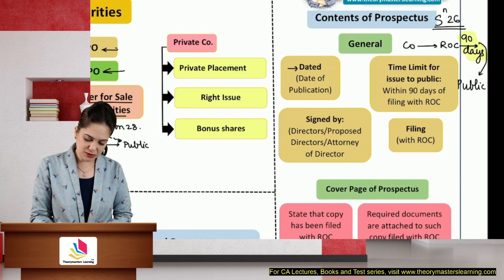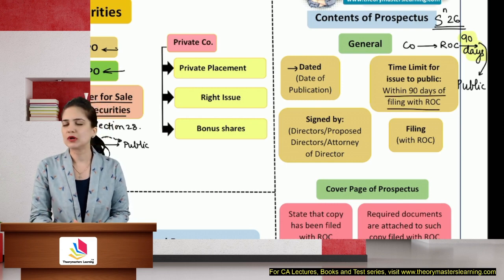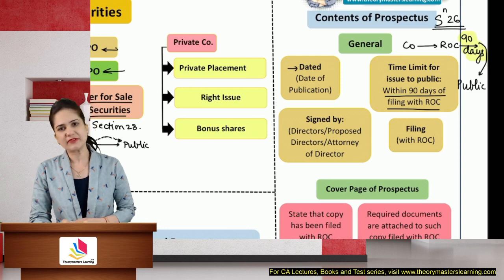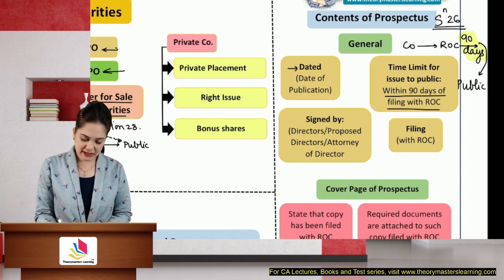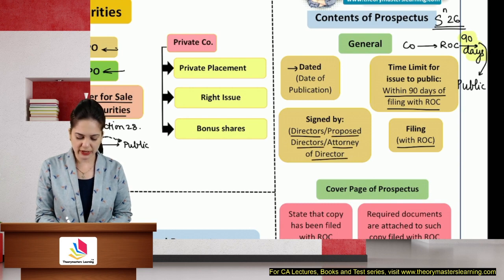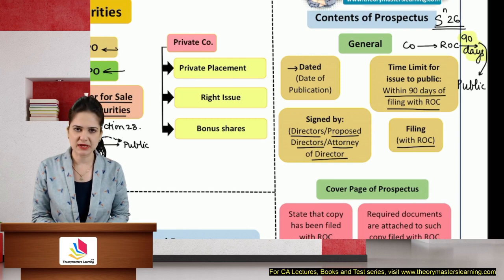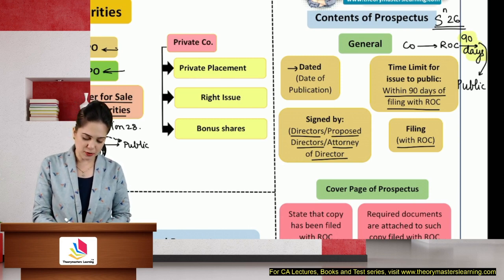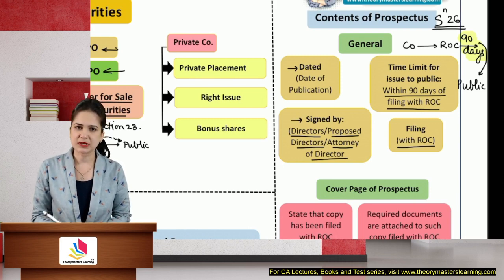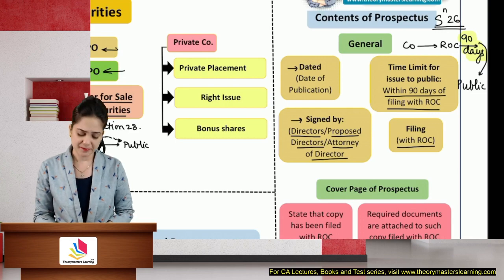So the company has to issue it to the public within 90 days of filing with ROC. Physically, no document is required to be submitted. Everything is online. Filing is with ROC. It should be signed by either the directors, proposed directors, or attorney of director, someone who is authorized by the director to sign on his behalf. So signature is important because it shows authentication. Otherwise, it will be an incomplete instrument.